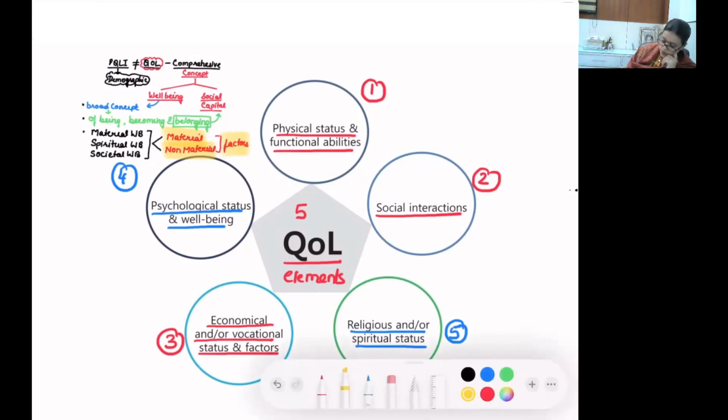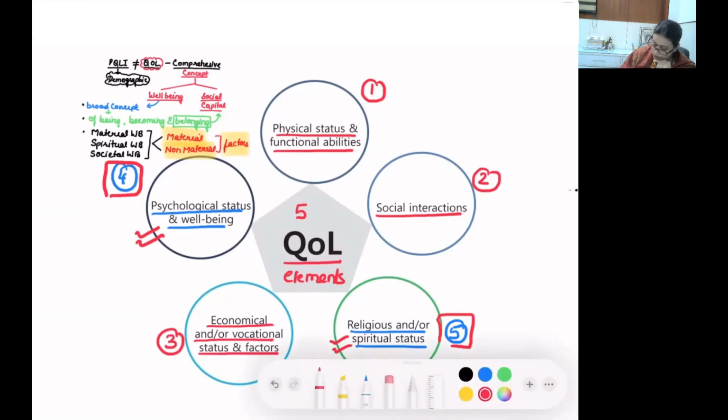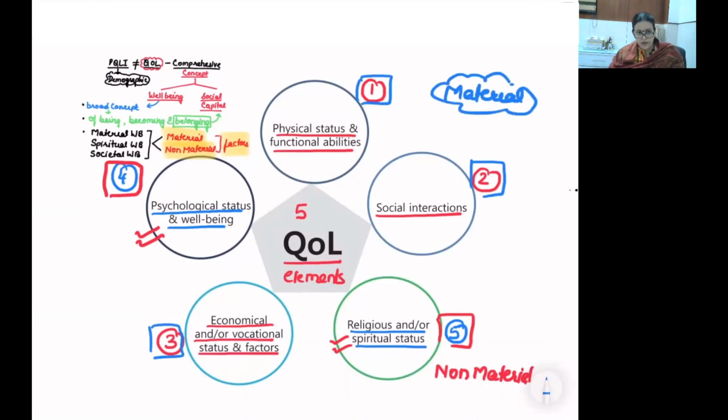Do I sound convinced that psychological status and well-being and religious or spiritual status will be the example of non-material well-being? Raise your hand, class. Is it understandable? And if I go with the others, which are they? Physical status and functional ability, social interaction and economic or other vocational status. It is material component. Is the relation between quality of life and well-being done? Have you understood the relation between the two?